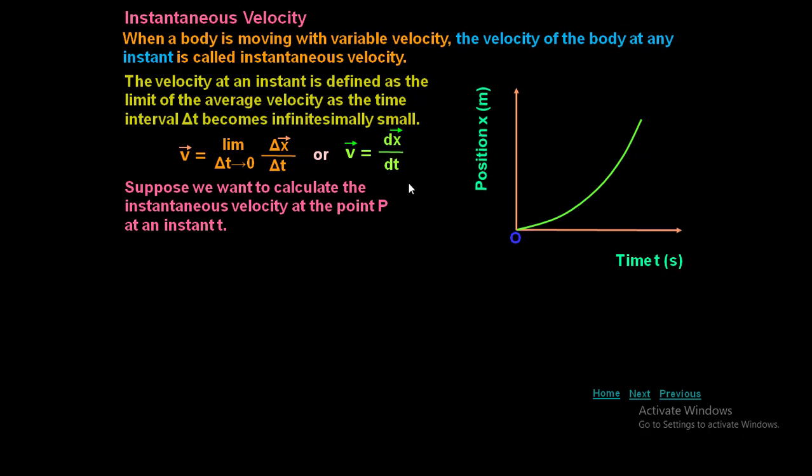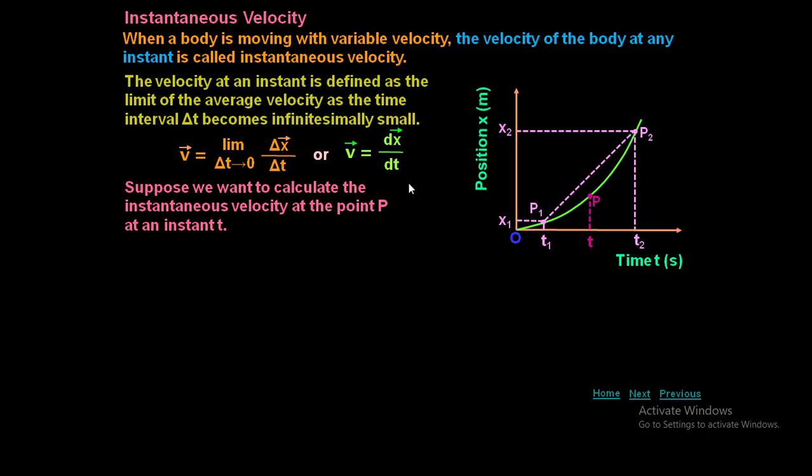So for instantaneous velocity, suppose we want to calculate the instantaneous velocity at a point P at an instant. That is a point P, and that is a time. And there is another point P1 whose position is x1 and time t1, and there is another point P2 whose position is x2 and time is t2. That is a displacement.